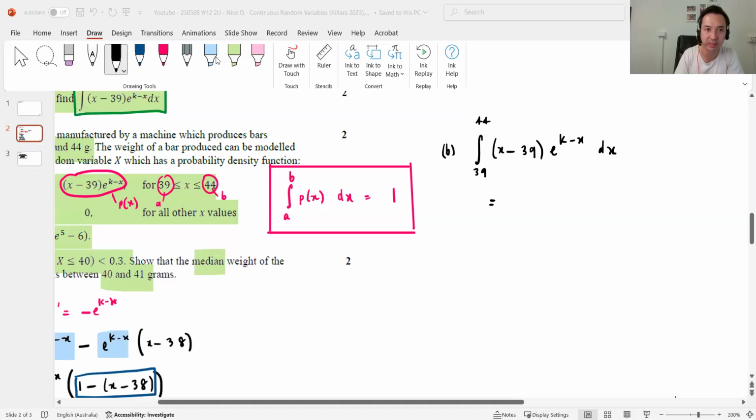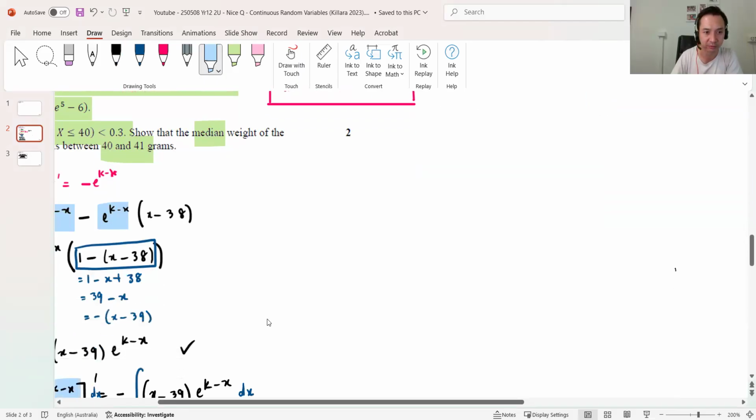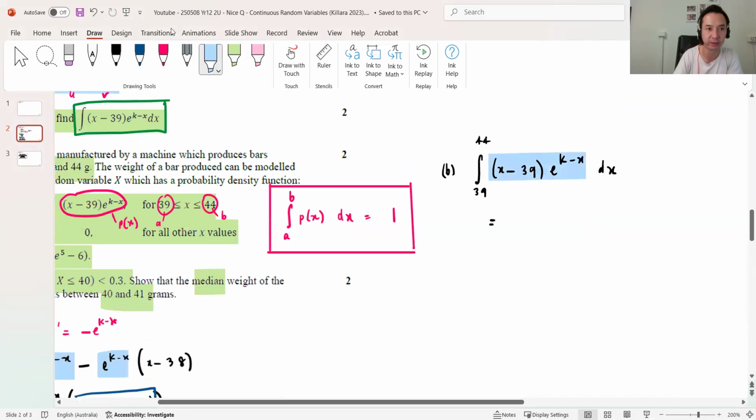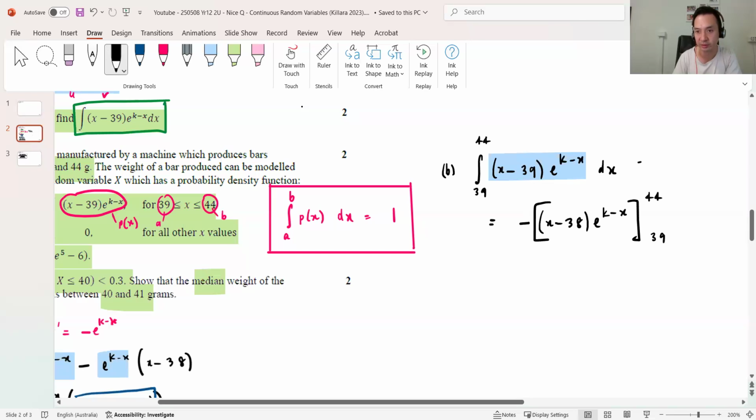Okay, now the beauty about this is that it's really easy, in that I've already got this integral. Yeah, that was part A, yeah? So what was the answer? I've already integrated it, so I don't need to do anything fancier. Negative, okay. So that becomes negative x minus 38 e^(k minus x), right? And the limits are 44 and 39. When x is 44 this is 0, and when x is 39 this is 1. So then that gives me 1. So I actually don't need that double equal sign there.